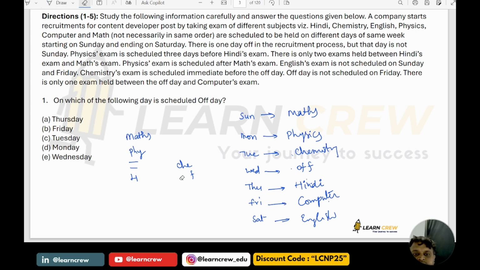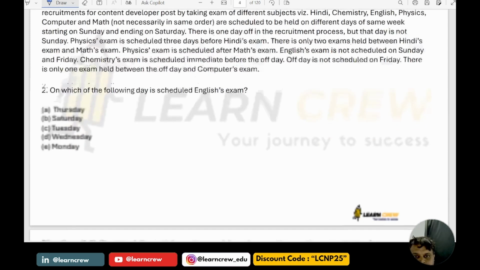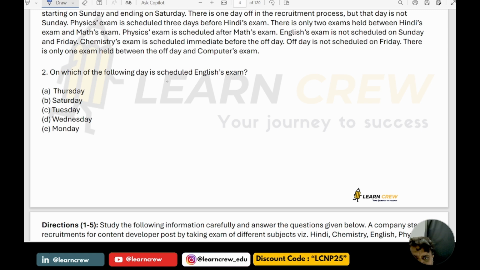Now see the questions. On which of the following days is the off day scheduled? Off day is on Wednesday. So the answer is option E. Next. On which of the following days is the English exam scheduled? Saturday.